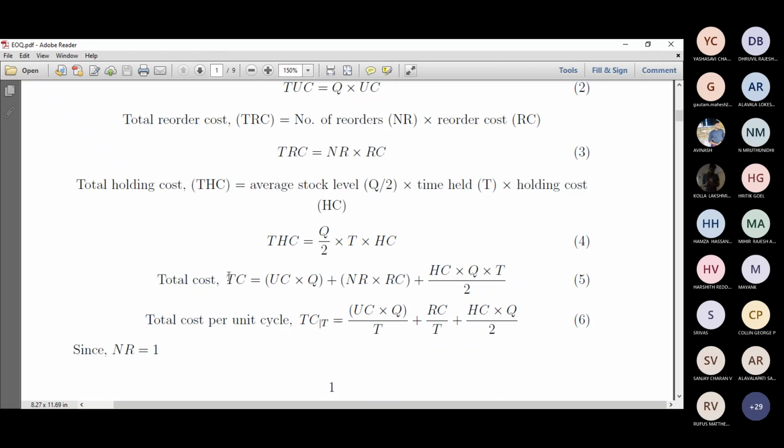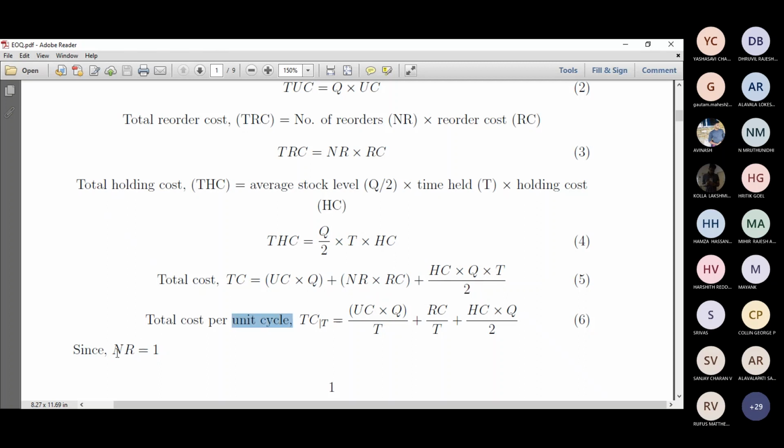So that will be this TC divided by T, or UC into Q plus NR into RC plus HC into Q into T divided by 2, the whole divided by T, and you can split them as UC into Q divided by T plus NR into RC divided by T, plus HC into Q into T divided by 2.